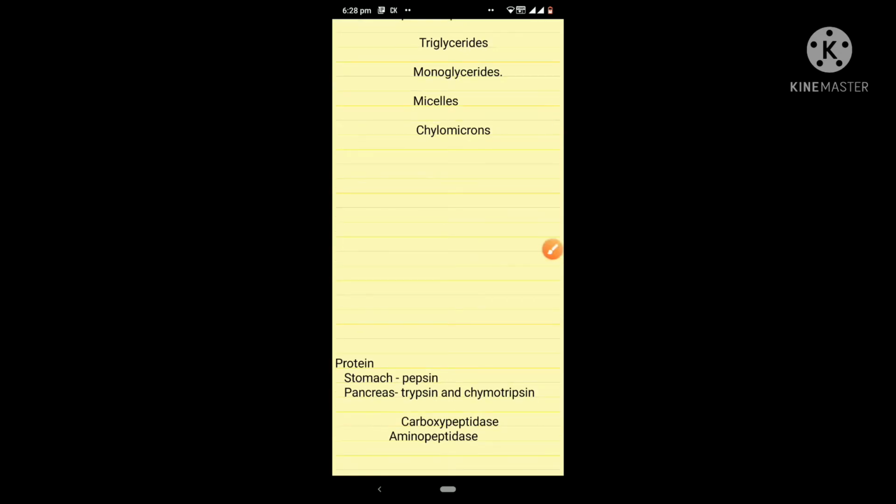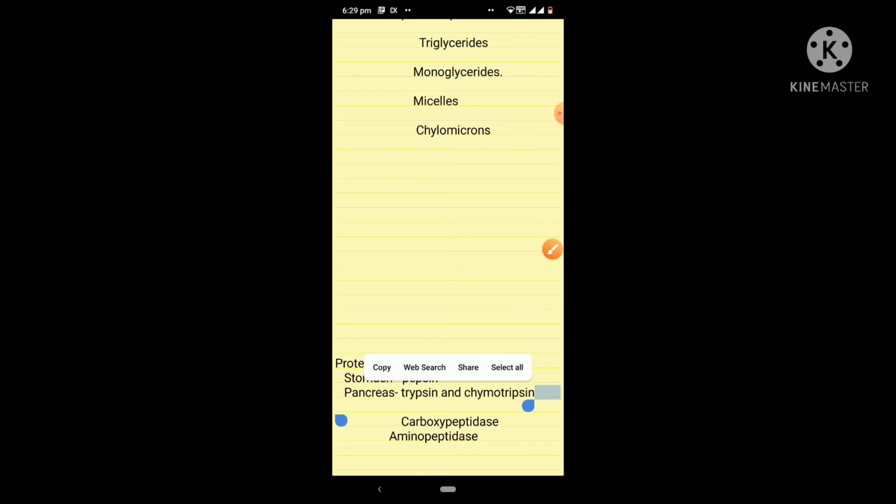Now coming to the protein digestion. The protein digestion occurs mainly at two levels, that is stomach and pancreas. It is important to note that protein digestion does not occur at the level of saliva. The stomach contains pepsin and the pancreas contains various enzymes.